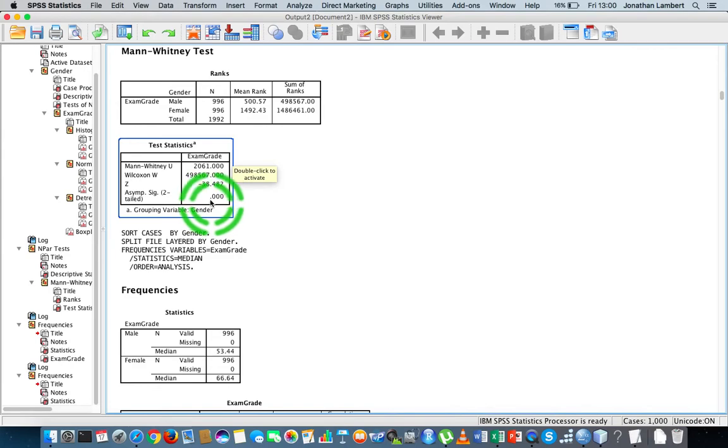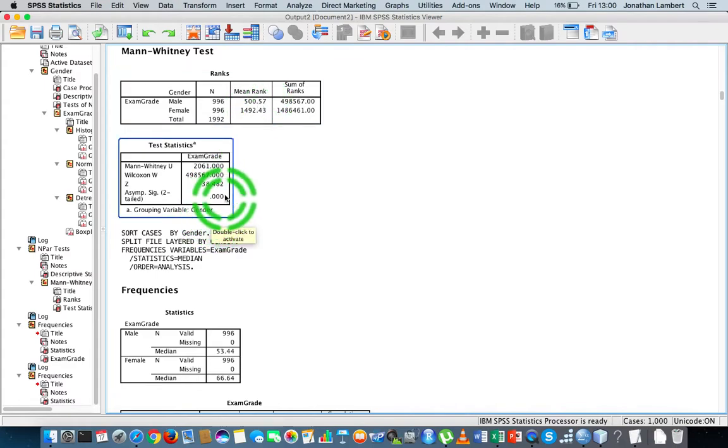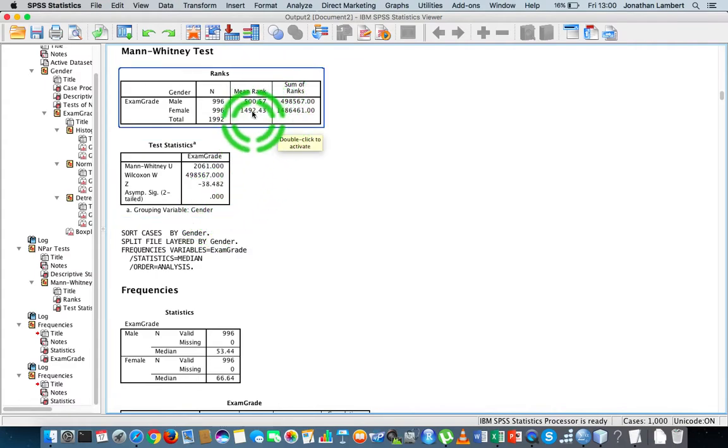And in this case, the null position would be that the mean ranks are the same, and the alternative would be that they're different. And we'd be rejecting the null here. So what we're saying is there is a difference between the mean ranks. And you can see that the mean rank for the females is a lot larger than the males. The mean rank is about 1,492, whereas for the males it's about 500. So what this is saying is that there's a difference between the ranks, but more importantly that females scored higher with respect to the males. Yeah, okay? And that's the interpretation that we would have there.